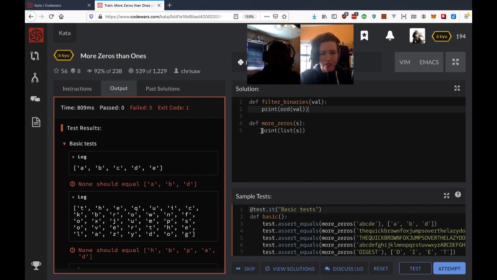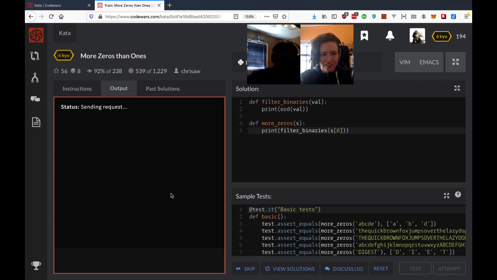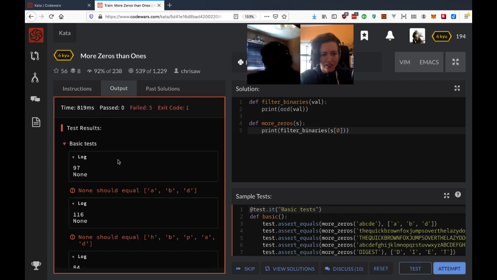Wait, we have to call it. So here, I guess I can print, filter binaries, and then just pass it the first character, I guess. Yeah.